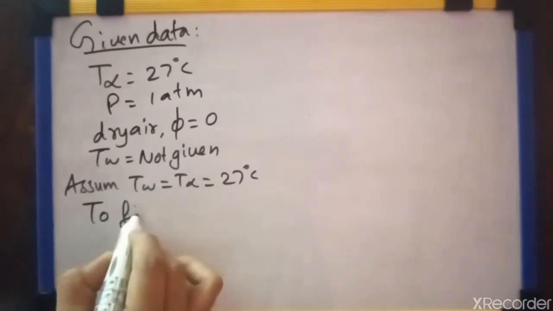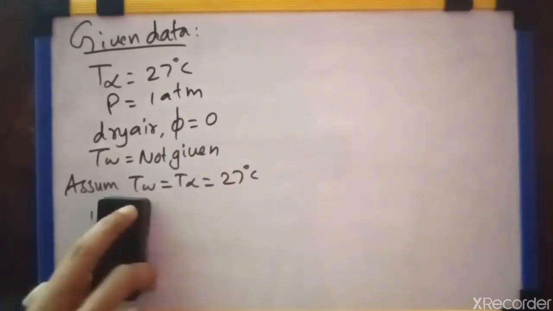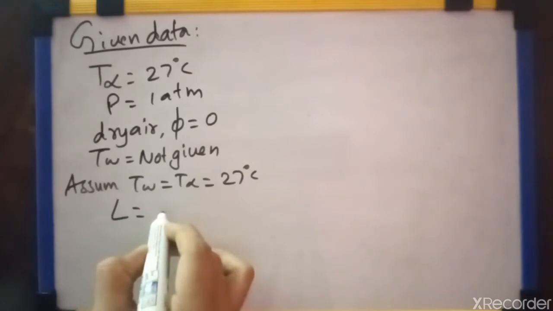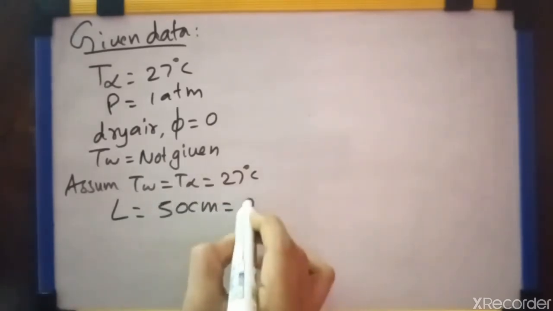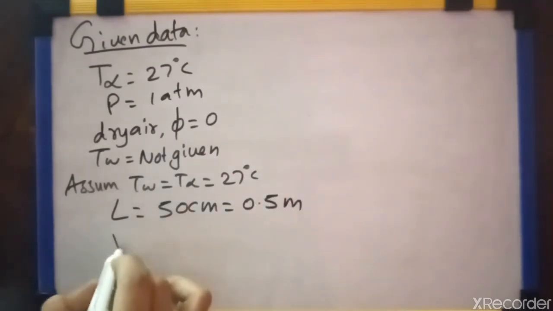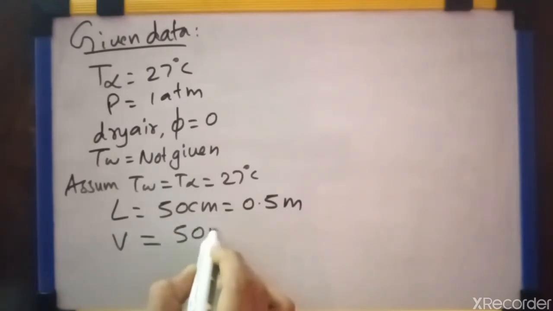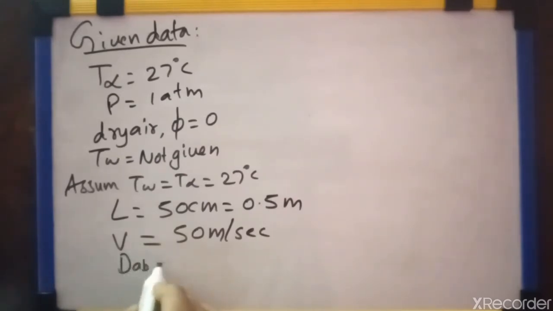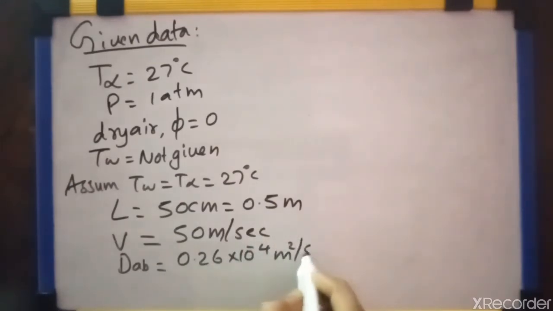The length of the plate is given as L is equal to 50 centimeter, which is equal to 0.5 meter, and the velocity of the air is given as 50 meter per second, and DAB is given as 0.26 into 10 raised to minus 4 meter square per second.